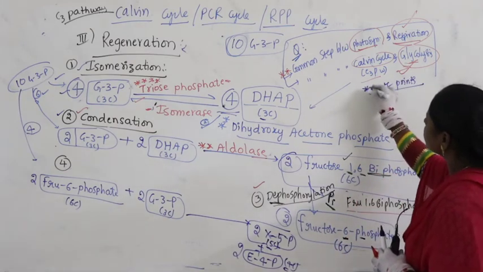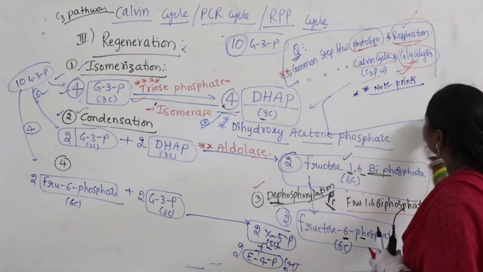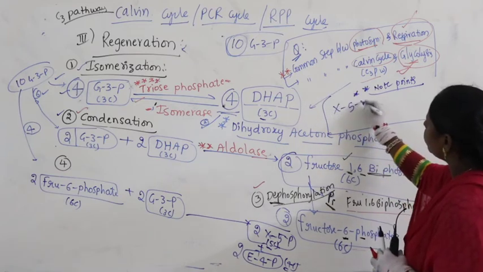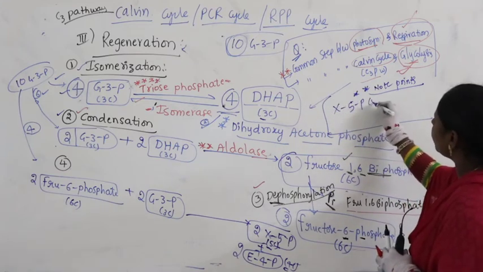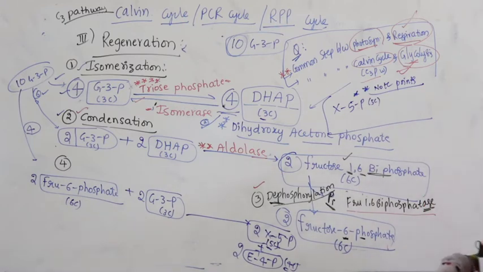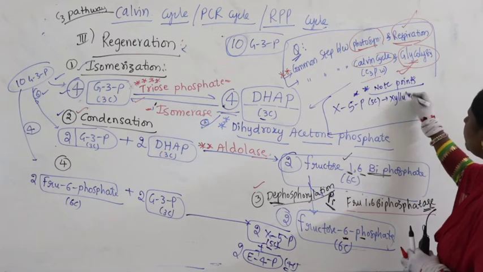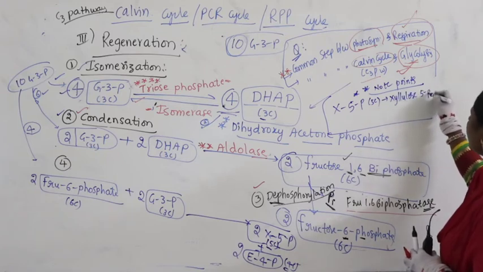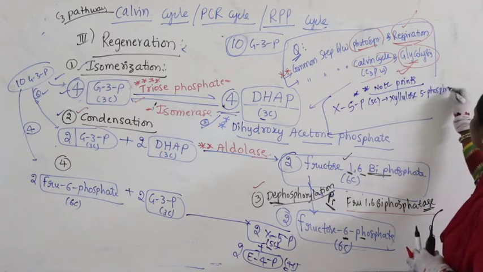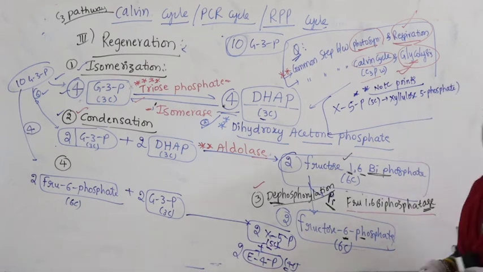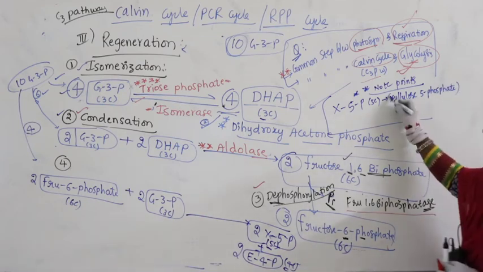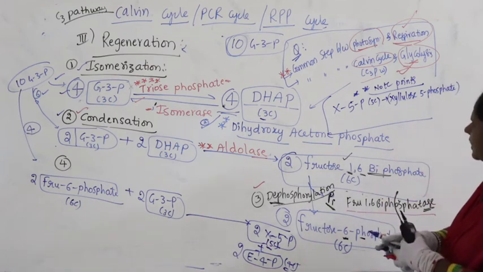What is that? X. Here I am writing X5P. Having how many carbons? 5 carbons. What is that X5P? It is referred to as xylulose 5-phosphate. Xylulose 5-phosphate.